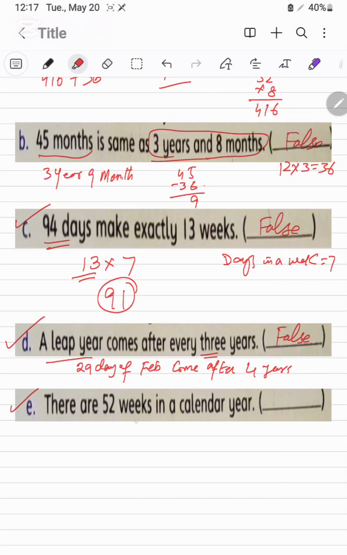Next, E part: there are 52 days in a calendar year. 50 to 52 weeks in a calendar year. This is a true statement because the number of weeks in a year is equal to 52 weeks.